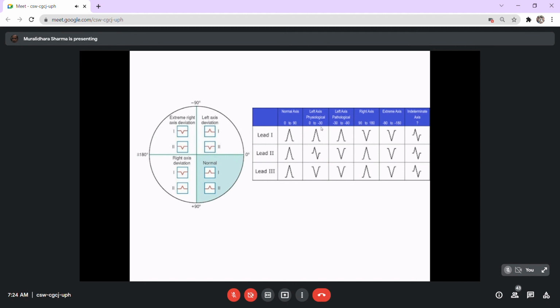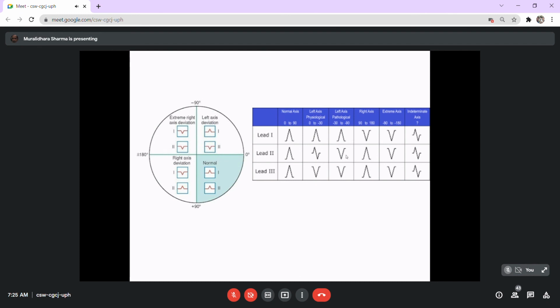In a left axis deviation, what we consider as a physiological variation, you will have lead 1 positive, lead 2 biphasic, and lead 3 negative. It's considered as a physiological left axis deviation. When you have an extreme negative current in lead 2 and lead 3, and lead 1 is positive, it's considered as left axis deviation.